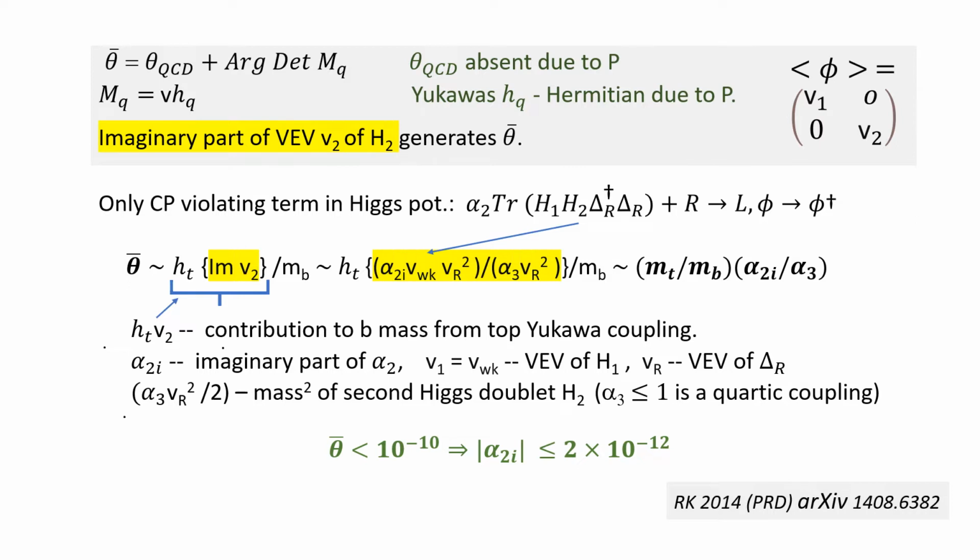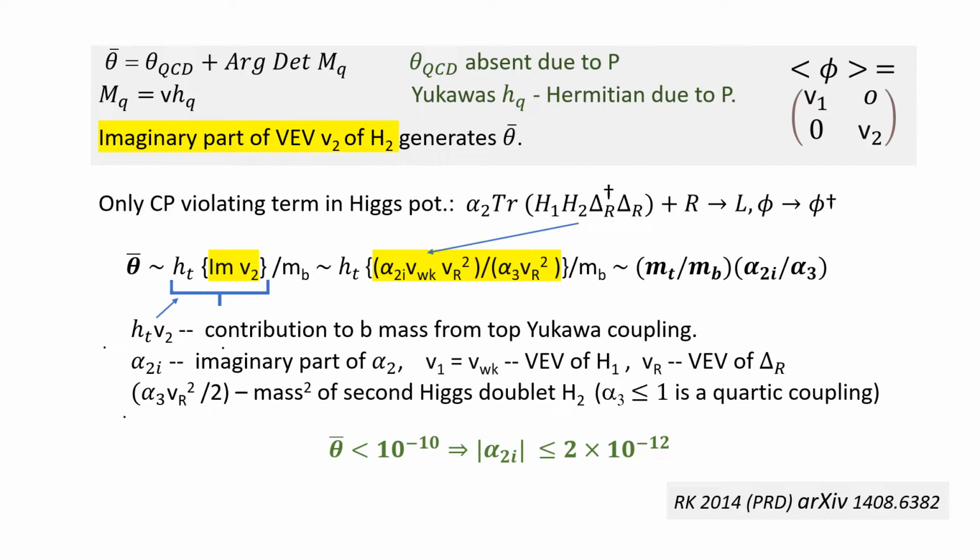Now there's only one CP violating term for it to pick up an imaginary vev in the LR model, and that is this quartic coupling between the two bidoublets and the Higgs triplet. So when H1 picks up a vev of the order V scale and delta R picks up a vev of the order VR squared, the imaginary part of alpha 2 generates an imaginary vev for V2.